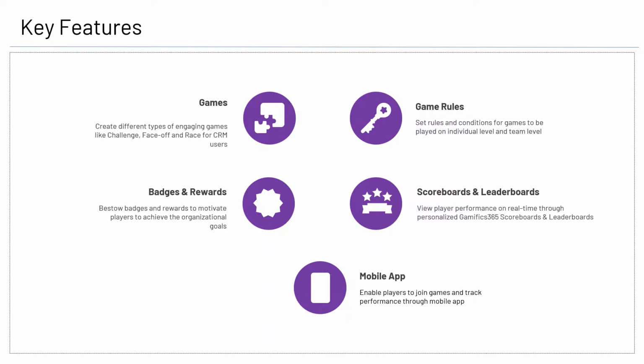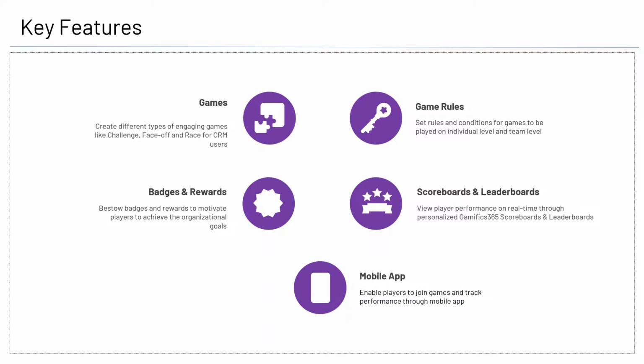The game rules. Yep, every game must be played within the rules. Yes, we definitely want the users to win, but the game needs to be played by the rules. With game rules, the administrator can set rules and conditions for the games to be played on individual as well as the team level. The next is badges and rewards.